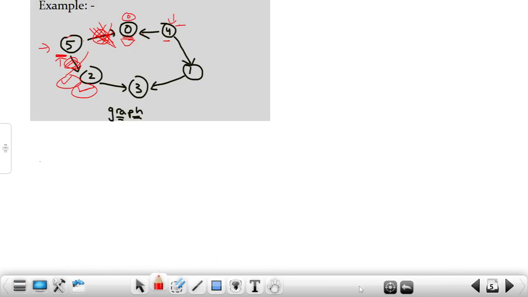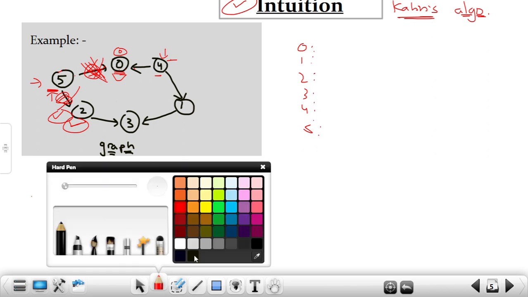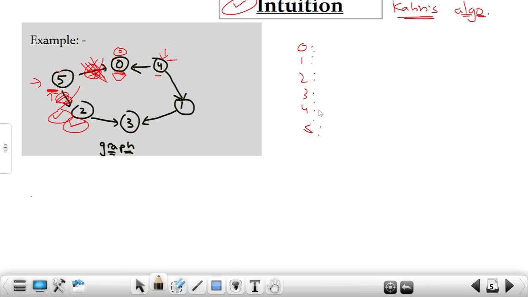Okay, so now let me show you the dry run. Dry run is quite simple. First of all, I'm going to store the in degree. So what are the nodes? 0, 1, 2, 3, 4, 5. Let me write the in degree of all the nodes. I'm going to change the color here, and you can see that the in degree of 5 and 4 is 0. In degree of 2 is 1. In degree of 3 is 2. In degree of 0 is again 2, and in degree of 1 is 1, right? This is what the in degree looks like.